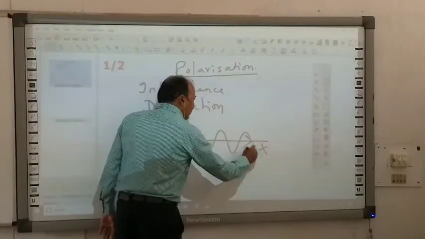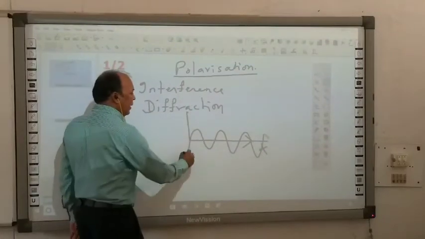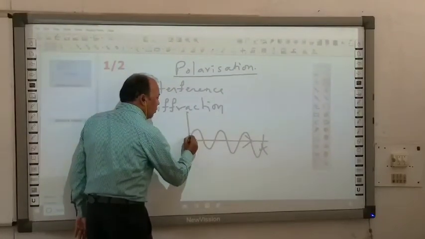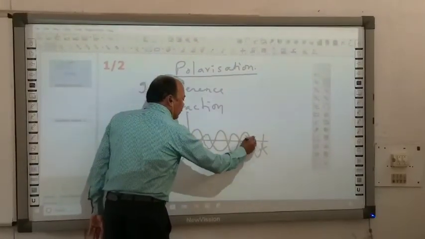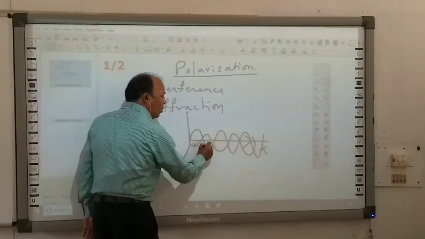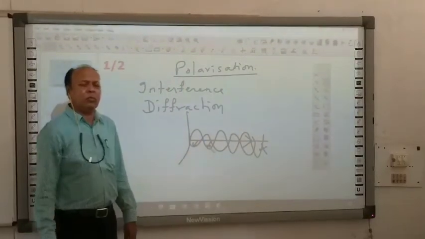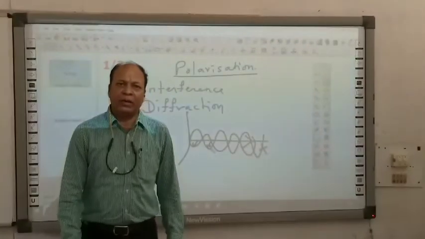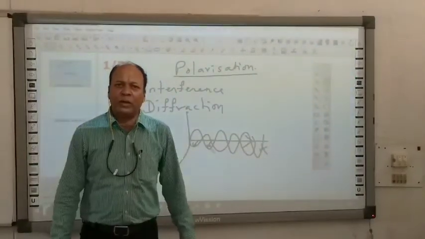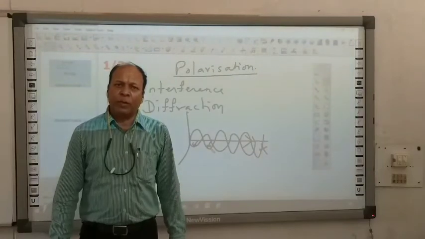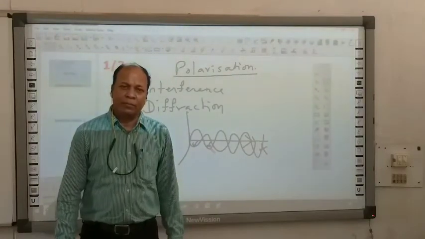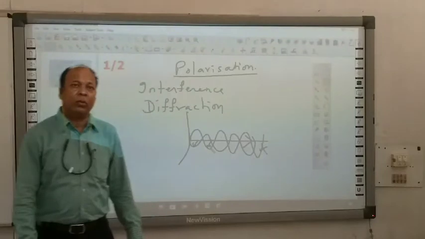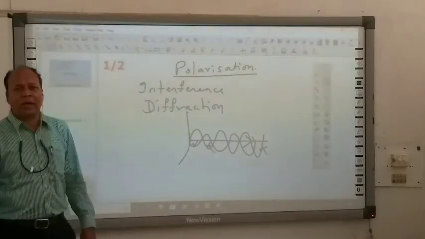Suppose magnetic field vectors are oscillating in some direction, whereas in another direction you will observe electric field vectors oscillating. So, due to these two mutually perpendicular electric and magnetic field vectors, two types of energies are oscillated in two perpendicular directions. Okay? So, what is normal light?